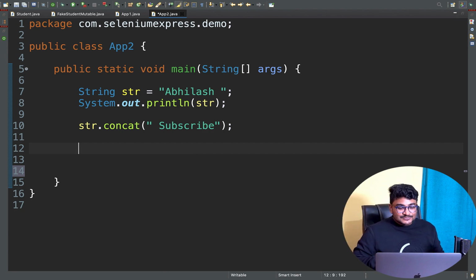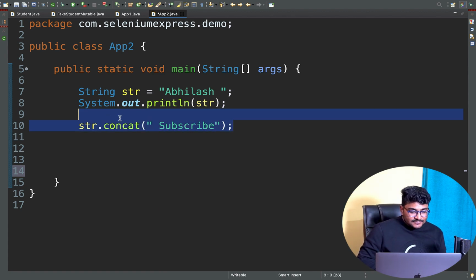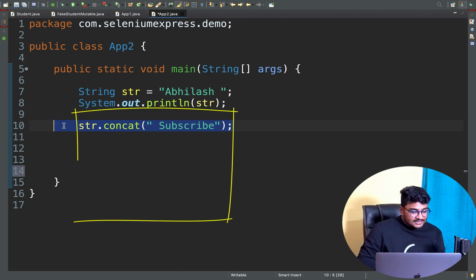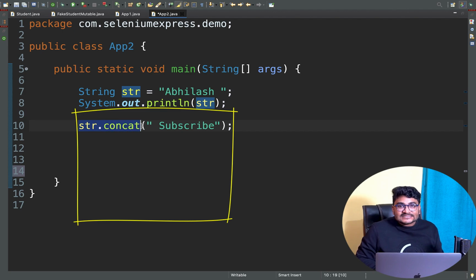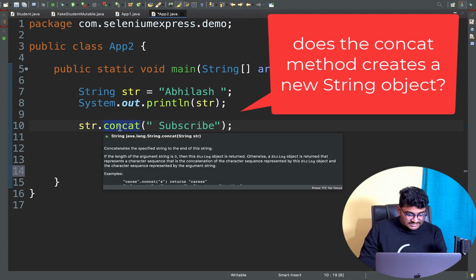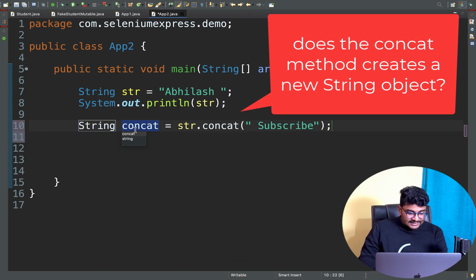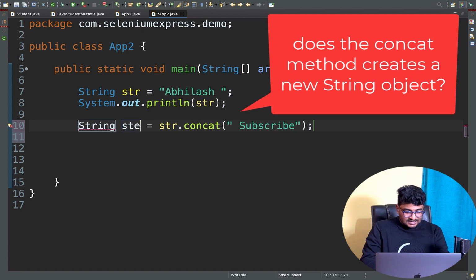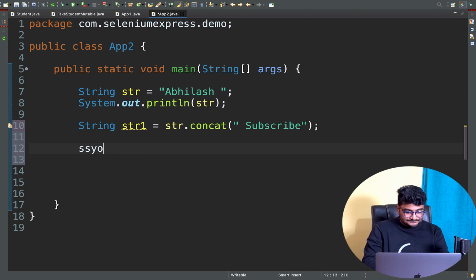Now come back to this particular code and tell me, looking at the piece of code in line number 10 and in line number 7, do you think that whenever I try to concat something to the str object that's been created here, it is creating a new object, or is it modifying the same object? So right now, if I do str.concat, and I say str1, and I print both str and str1, let's sysout str1.